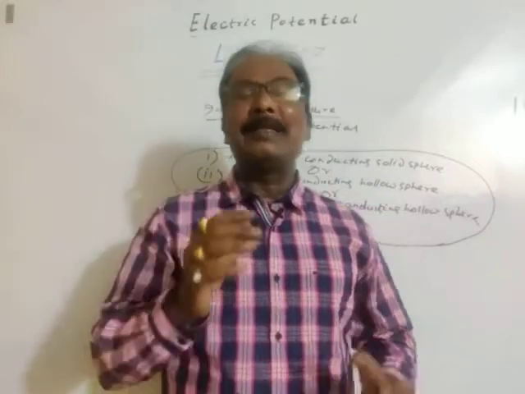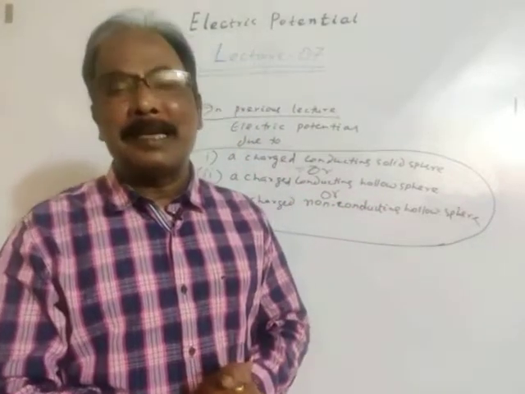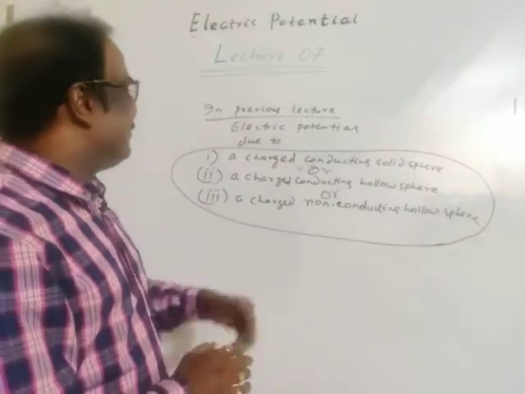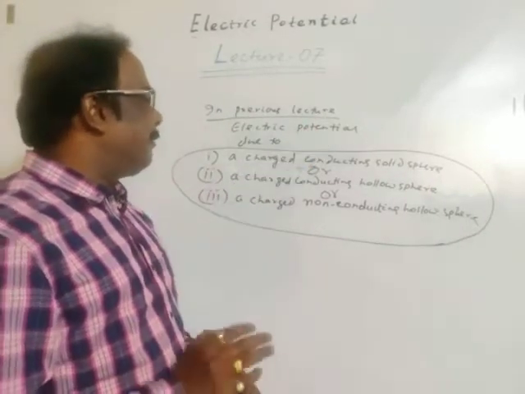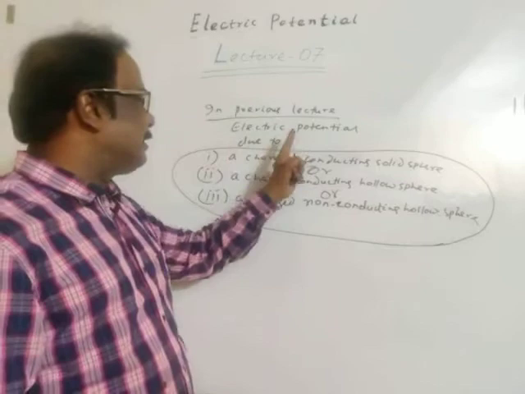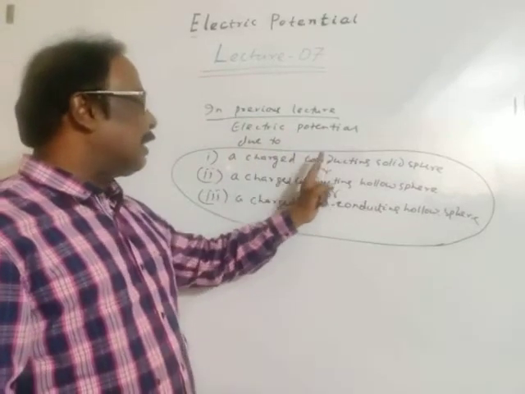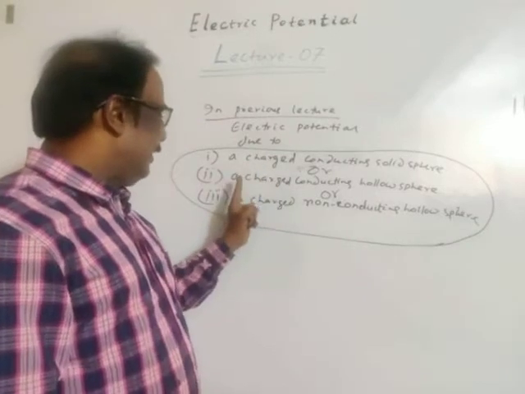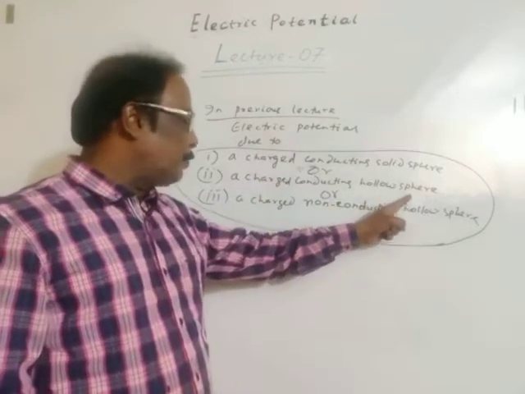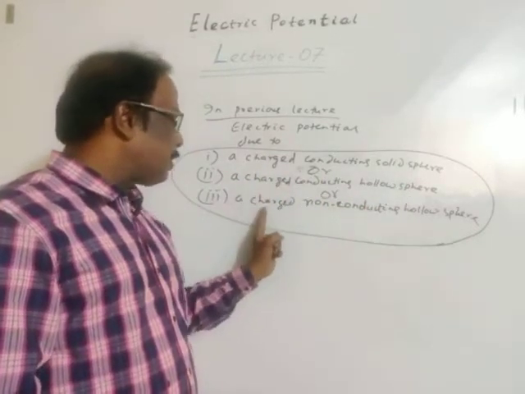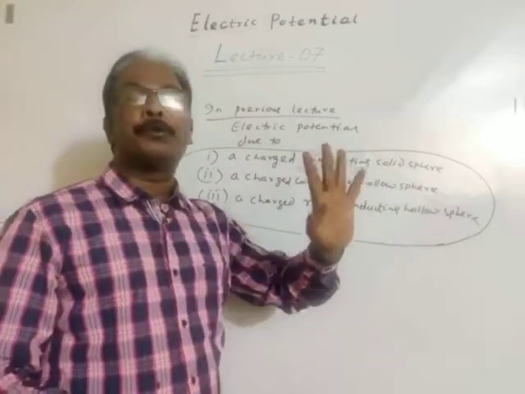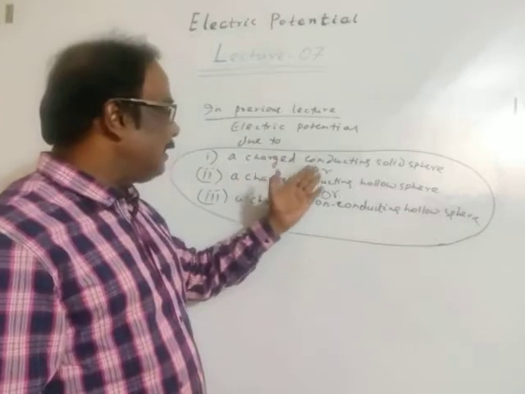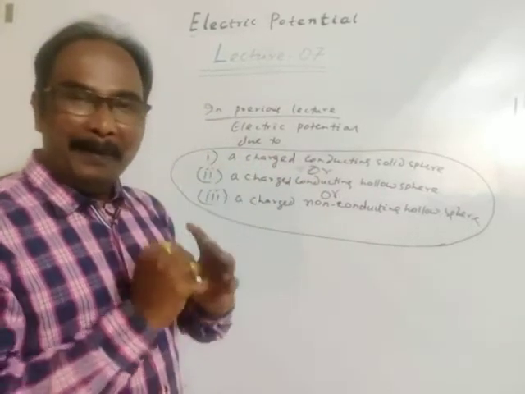In lecture 6, the previous lecture, we discussed electric potential due to a charged conducting solid sphere, a charged conducting hollow sphere, or a charged non-conducting hollow sphere. The result is the same for these three cases. Why?